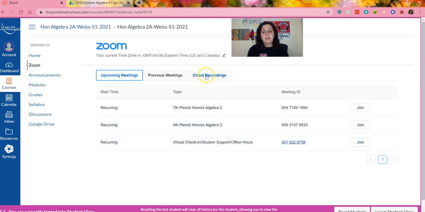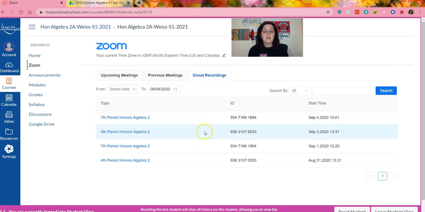Also, in this cloud recording tab is where they will find the recordings of their class. So if they're ever absent, they can watch the entire recording here. If they miss something and they want to hear it again, or they want to see me doing the work again, they can access the video. They're here and available to them for 3 days. I have the recording settings set such that it's only recording the screen share and voices. Their student videos from the Zoom videos are not going to be shown in the recordings. It's just what I'm writing on the screen and any voice that is heard.